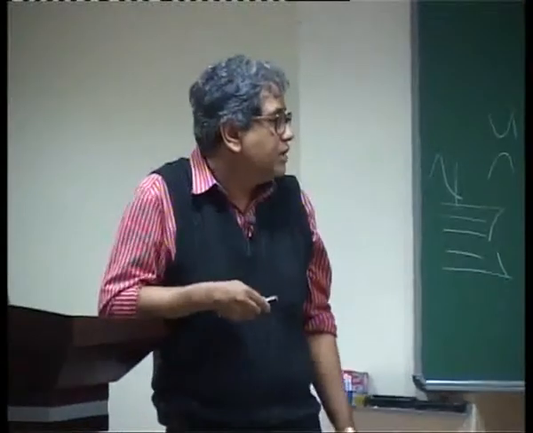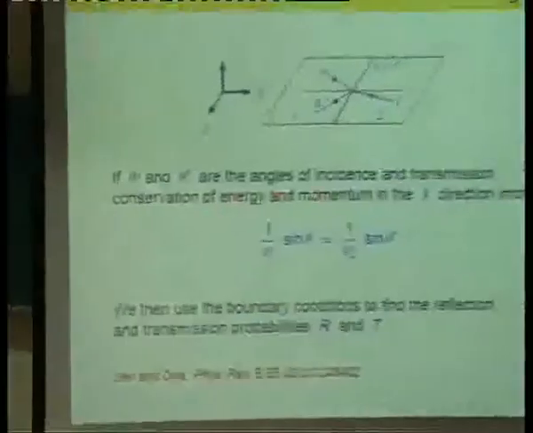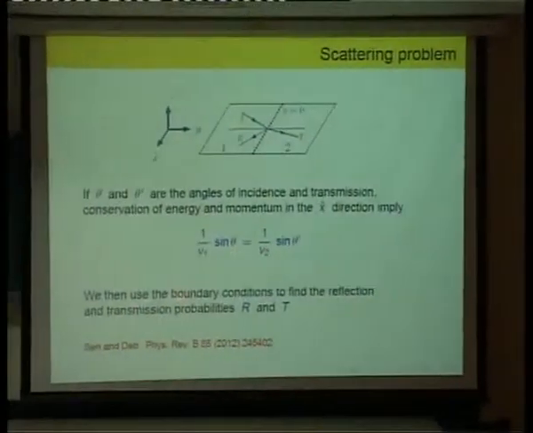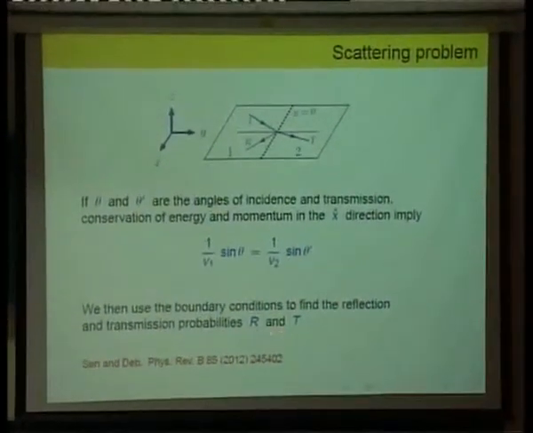Okay, so we looked at two things. One is the scattering problem, where you have an incident electron and there's some reflection and some transmission. Conservation of energy and momentum gives you some relation like this, and then you can use the boundary conditions that I mentioned to find the reflection and transmission probabilities.